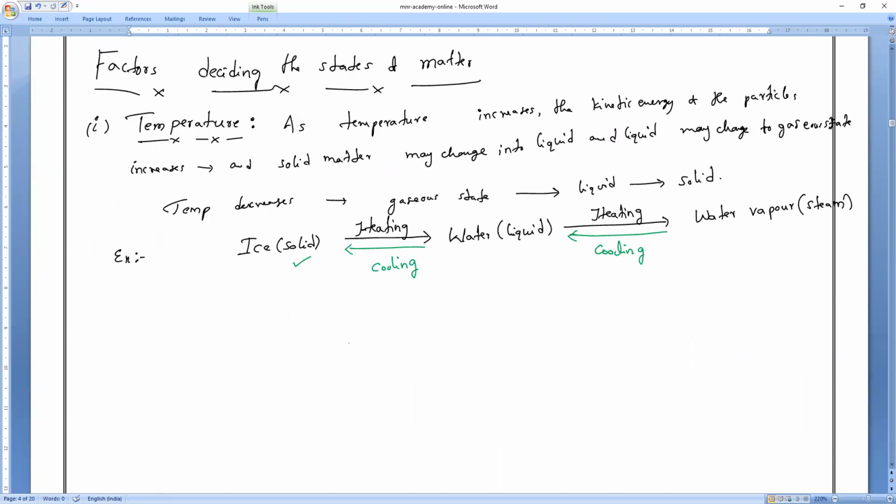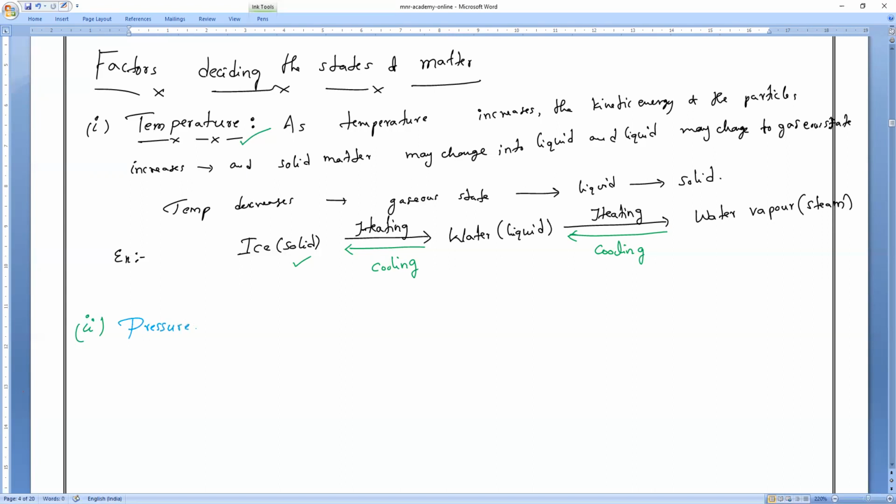The first parameter decides the state of matter. Next, the second factor. Can anybody tell without this? Very important one. So what is the second parameter, everybody? It is the pressure.